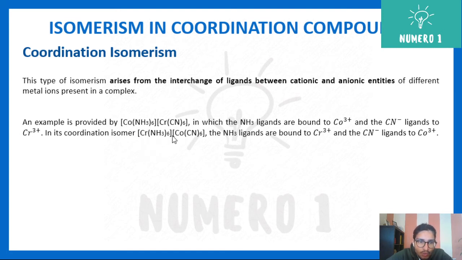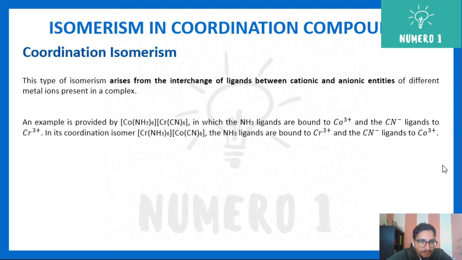Originally it was cobalt here, and here it is chromium. If I write the overall molecular formula, it's the same: I have one chromium, one cobalt, 6 NH3 and 6 CN. Same thing here, cobalt is there, chromium is there, 6 NH3 is there, 6 CN is there. But the structures are different. So this is coordination isomerism because we are changing the entire coordination sphere. Just note down this one.